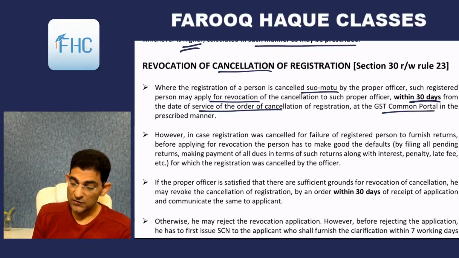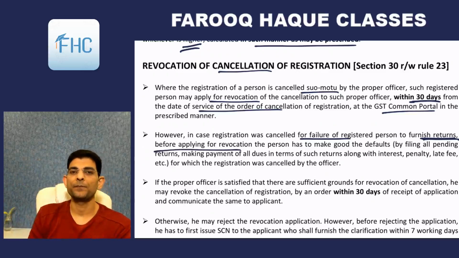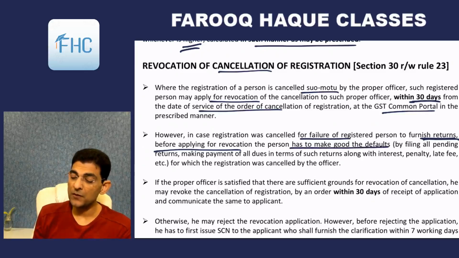However, in case the registration was cancelled for failure of a registered person to furnish returns, before applying for revocation, he has to submit those returns. So first you have to submit your old returns, and then you can make an application for revocation. So it says the person has to make good the defaults by filing all pending returns, making payments, etc.